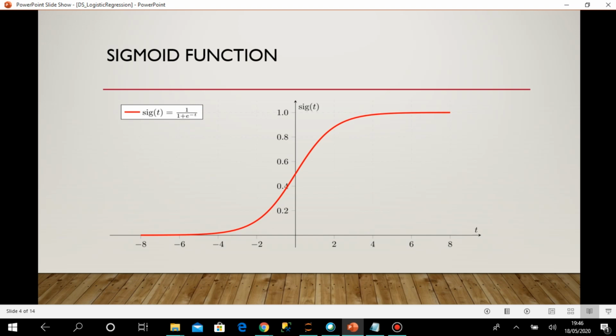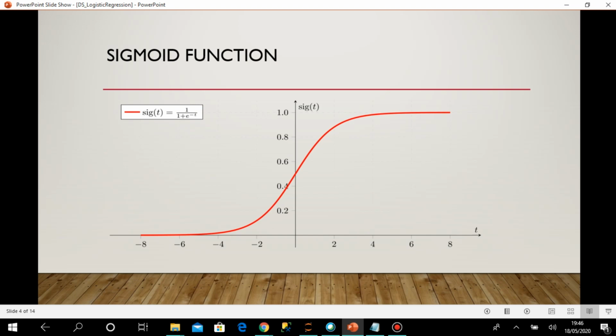If you remember, in linear regression we followed the formula y equal to b plus mx, where x is the input and we predict the outcome y based on the values of b, that is the bias or intercept, and m, which is the coefficient or the slope, and x, the input value.